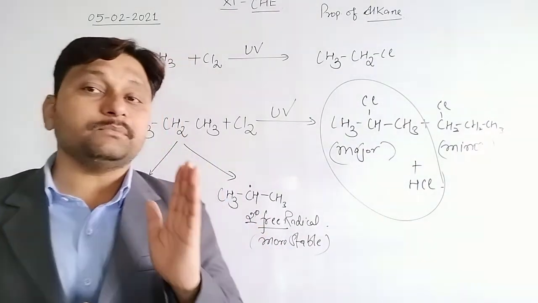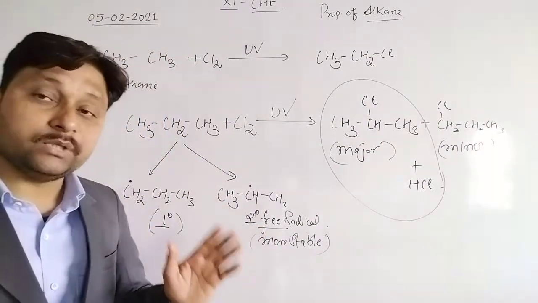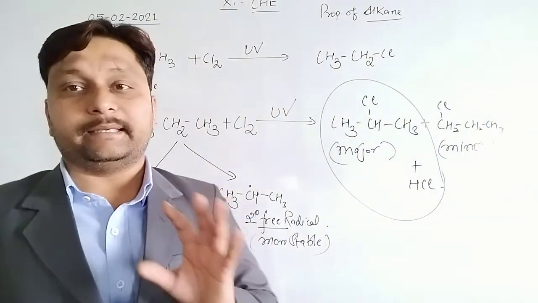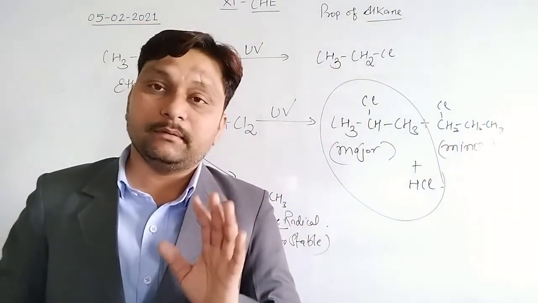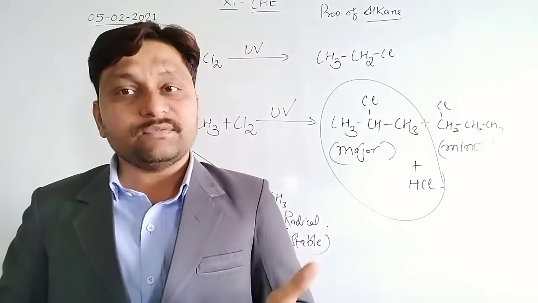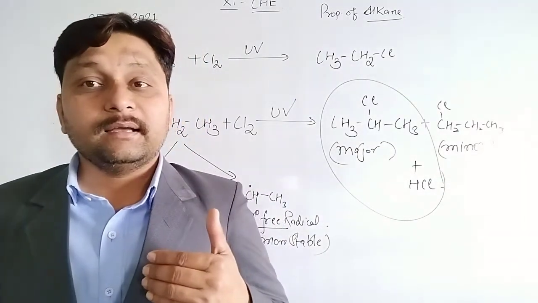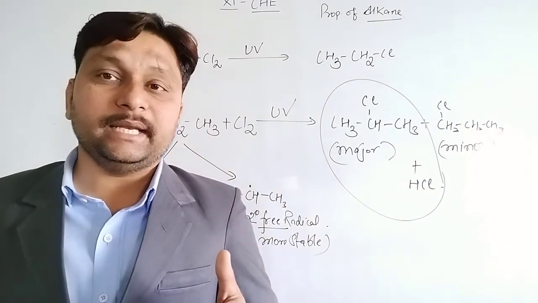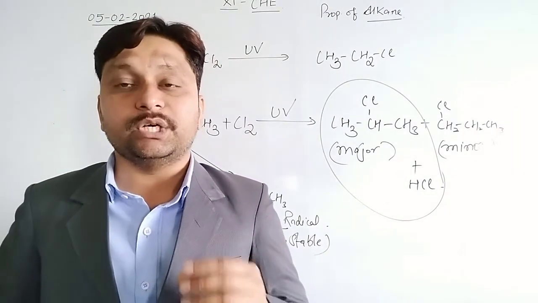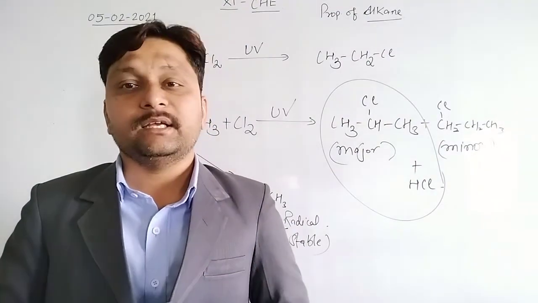So these are some questions that belong to the halogenation of alkane. Any doubt? Clear? So in the next video we will talk about the next chemical property of alkane, that is known as oxidation. Clear? Thank you, students.